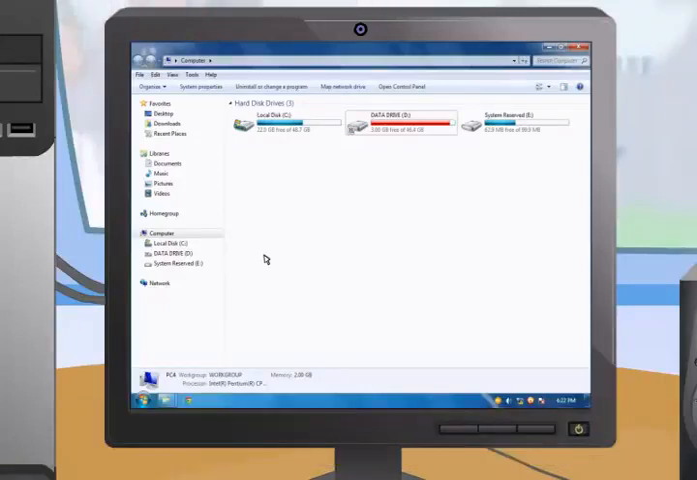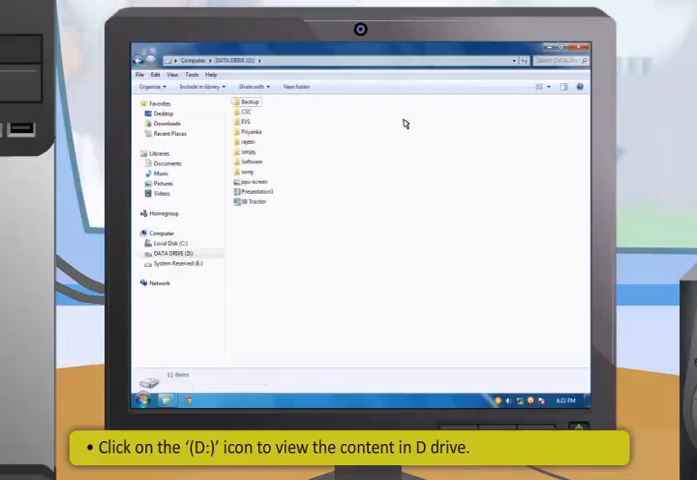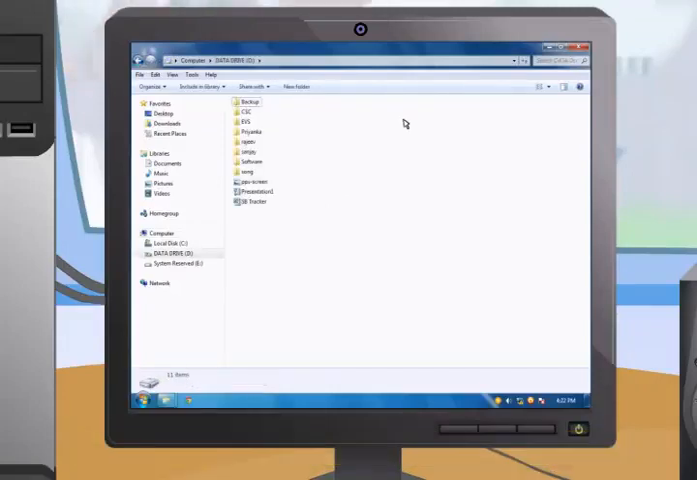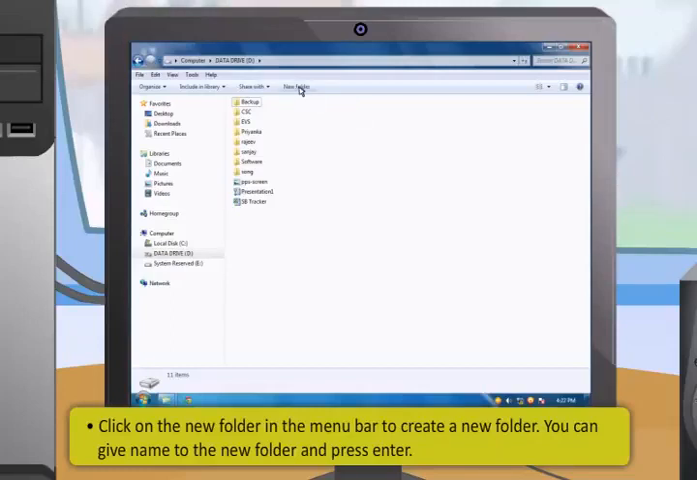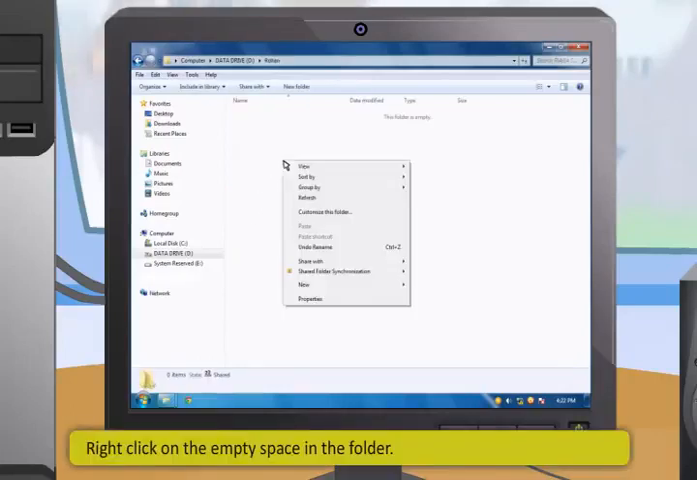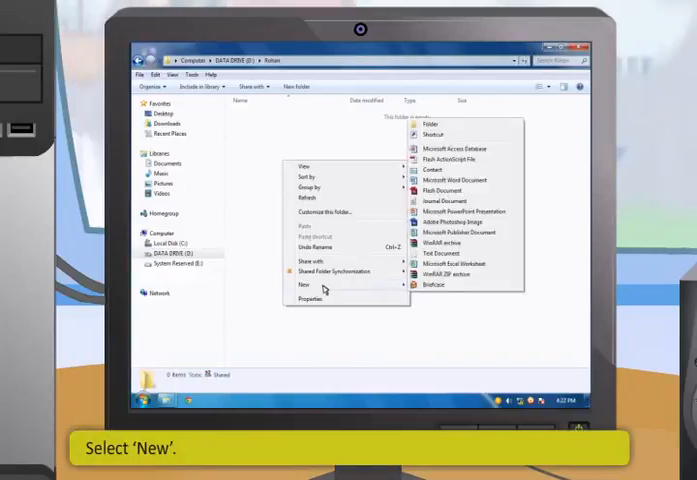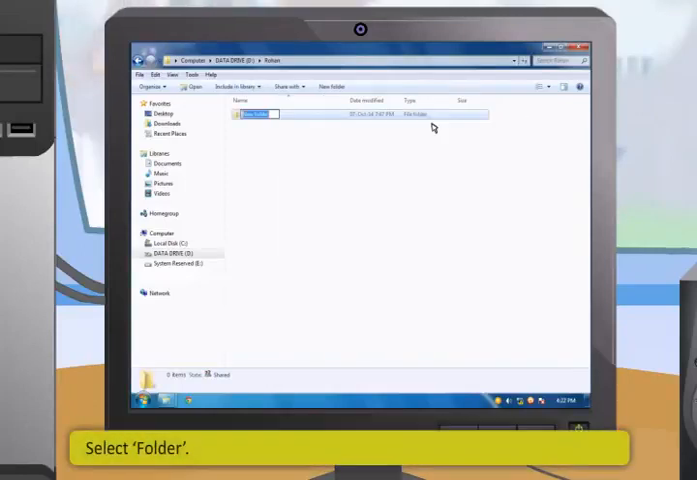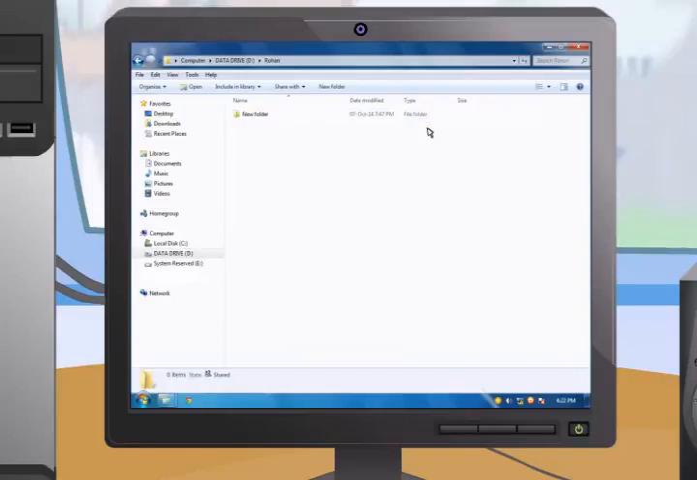Then, click on the D drive icon to view the content in D drive. Then, click on the New folder in the menu bar to create a new folder. You can give a name to the new folder and press Enter. You can also create a folder within a folder, which is called a subfolder. Select and open the folder. Right-click on the empty space in the folder and select New first and then Folder from the pop-up menu. A new folder will be created.